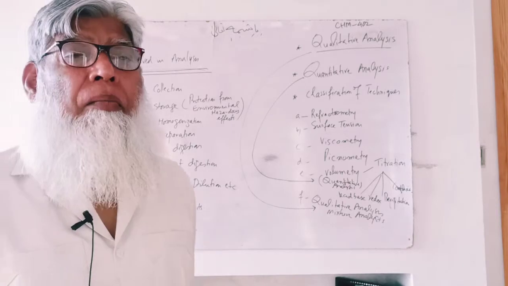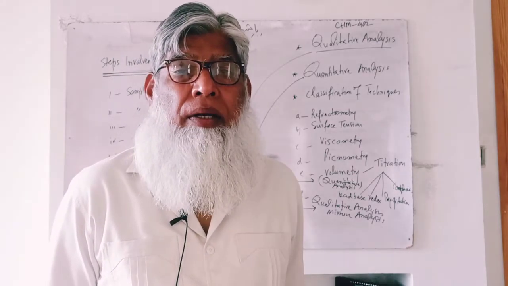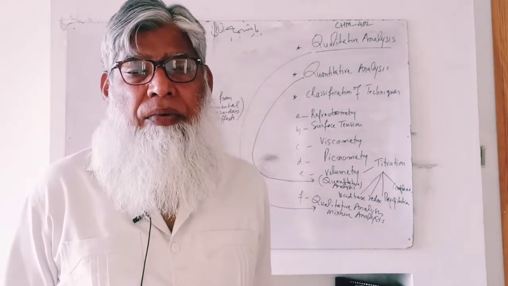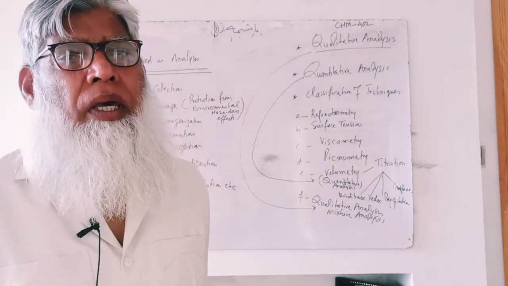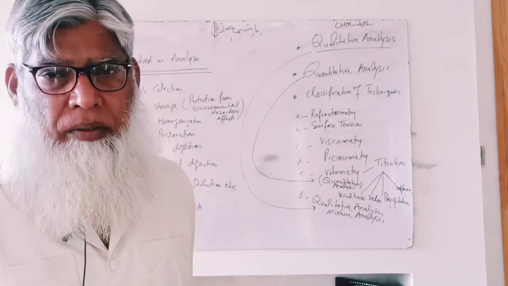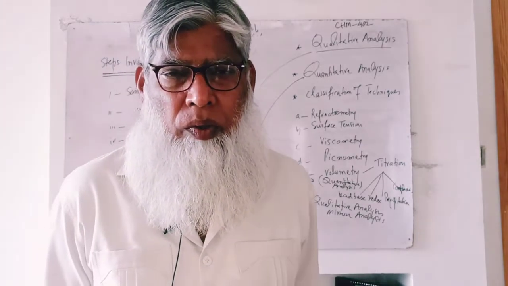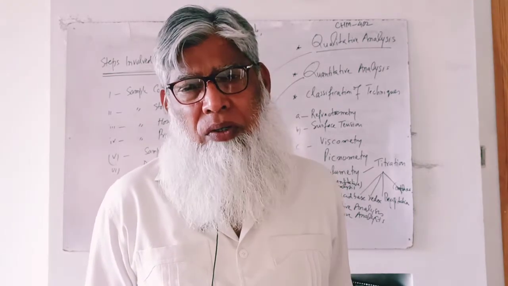So by refractive index, by finding out the refractive index by refractometer, we can find out which one is an alcohol, which one is an ether, which one is acetone, which one is water.